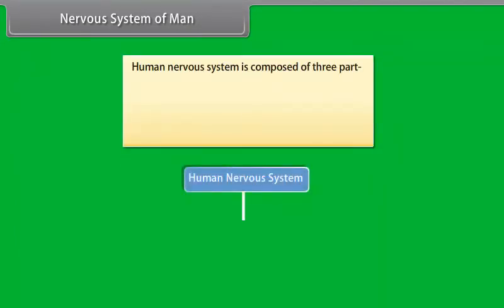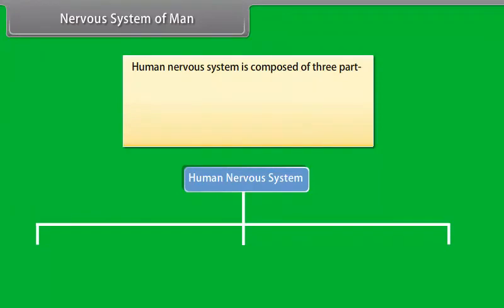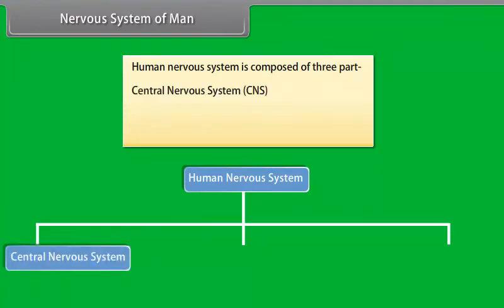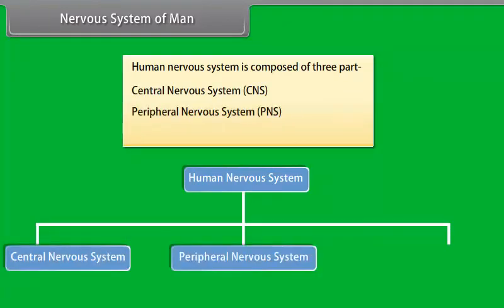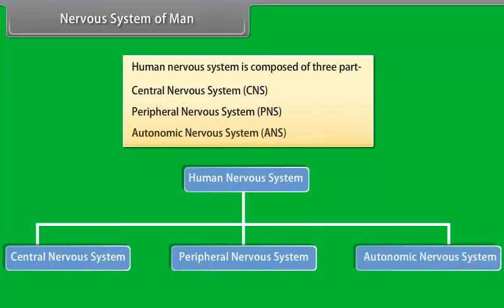Human nervous system is composed of three parts: central nervous system, CNS, peripheral nervous system, PNS, autonomic nervous system, ANS.